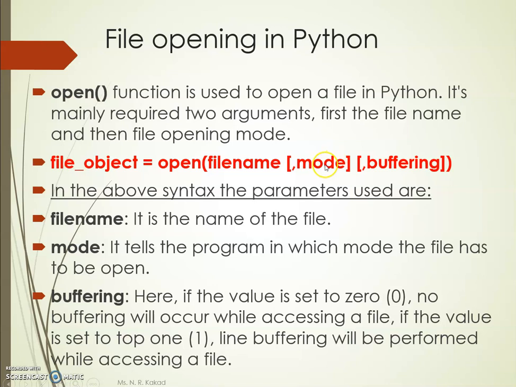Then the mode of the file, as in the previous slide we have seen the different modes of the files, and then the buffering. This buffering parameter is an optional parameter. So file name is the name of the file, mode is the mode in which the file has to be opened, and buffering means if it is 0, then no buffering will occur while accessing a file, and if the value is set to 1, then line buffering will be performed while accessing a file.